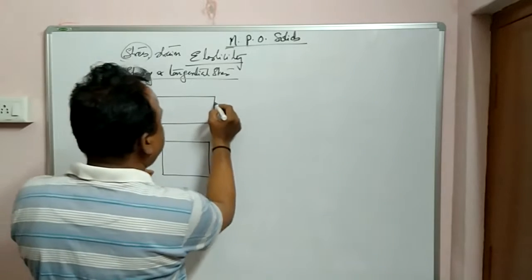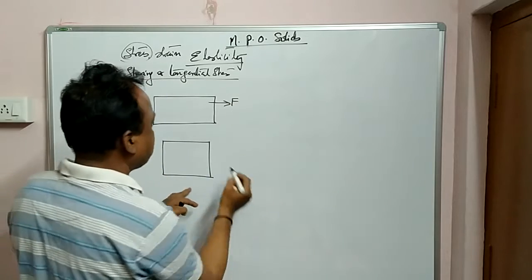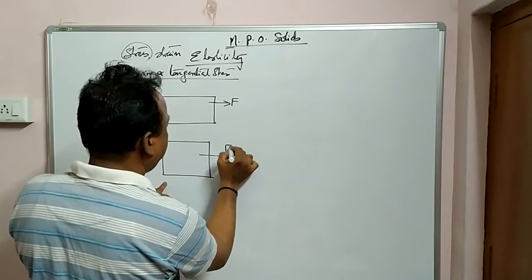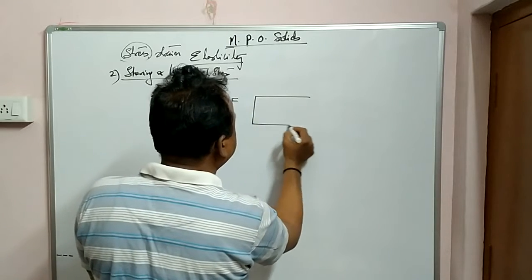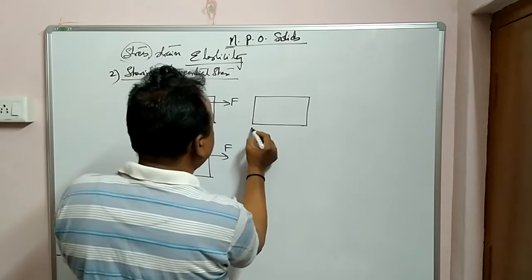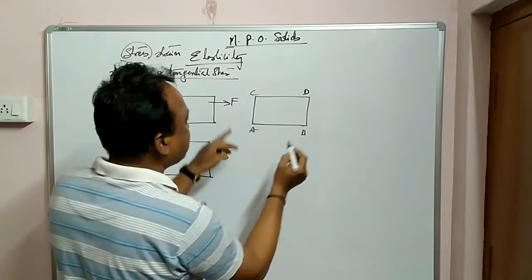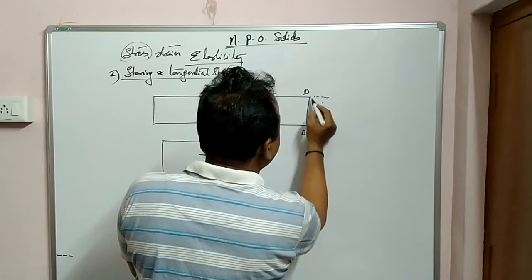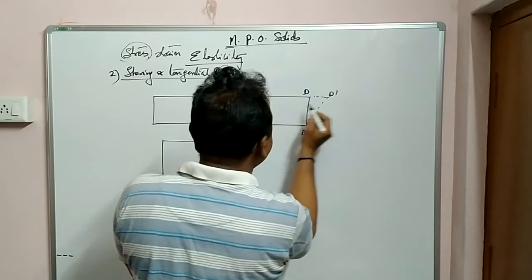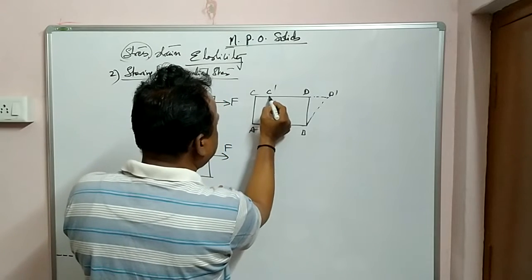Now in this rectangle, if I apply some horizontal force, and here also I apply the same horizontal force, see what is happening. A, B, C, D. Due to this force, suppose D has come to D dash and C has come to C dash. Now see, the figure has changed.